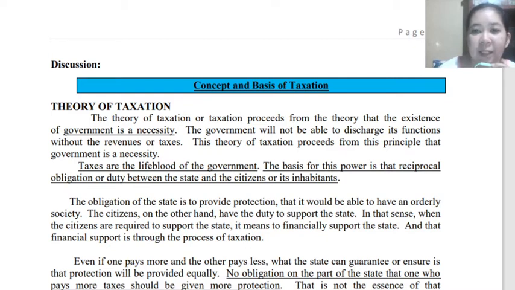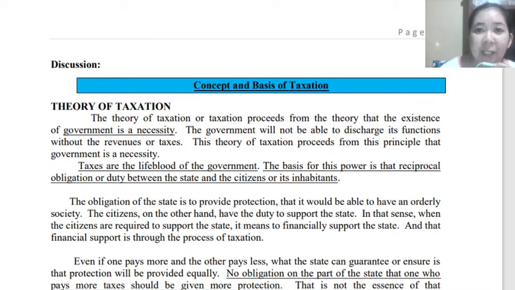activities, okay, as well. Here the government will not be able to discharge their functions without revenues, and their revenues come mainly from taxes. So meaning there is a government that rules the people of a certain country or state or place.